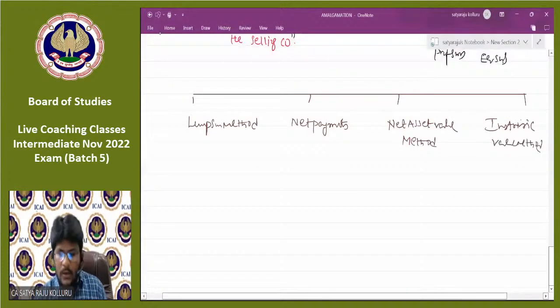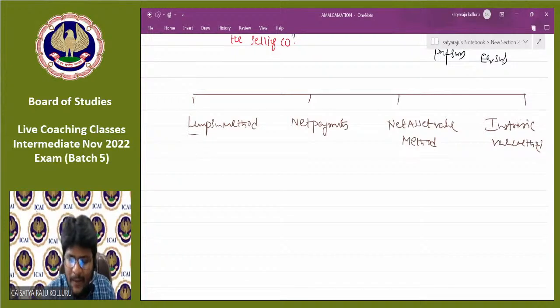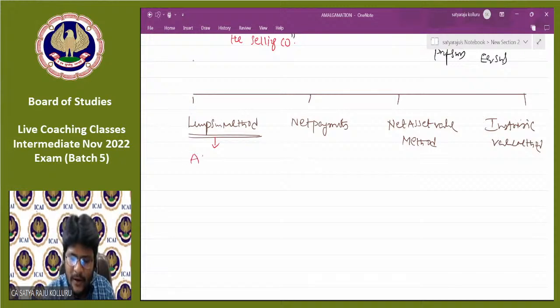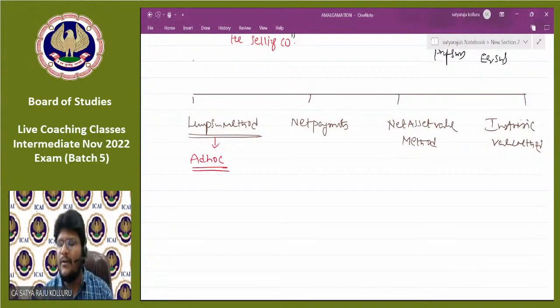Now, come to my OneNote, all of you. Let me discuss one method at a time. Sir, under lump sum method, how to calculate PC? In the problem's information, they will directly quote the amount. Lump sum means ad hoc consideration. Ad hoc. How much, sir? They have given, say, 50 lakhs. They will give directly 1 CR as a PC.